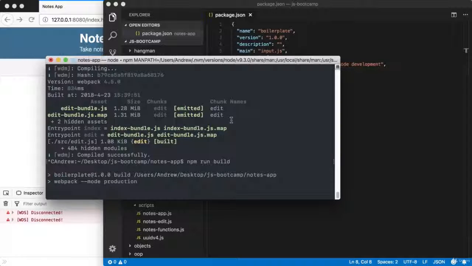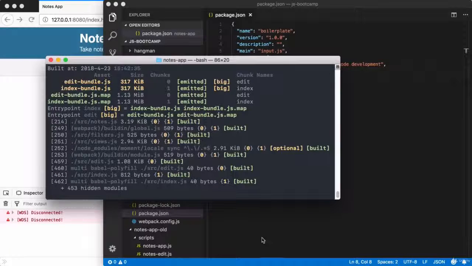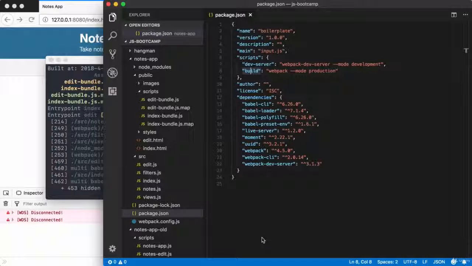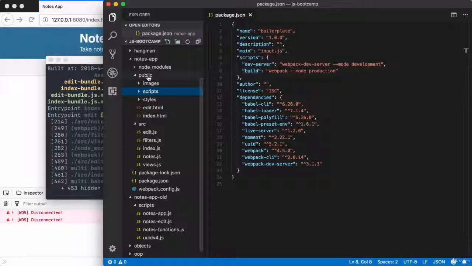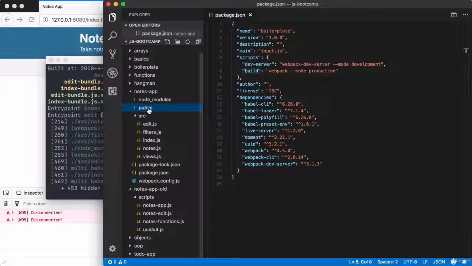It's not like we're trying to make a change and see it on the fly. We're just running this thing maybe once or twice a day. It looks like we're all done. If I switch over to the editor, what do we get? We get our bundle files, one for each HTML page, and we get our source map files as well. We are now ready to deploy this app to production. You could do that by taking the public folder and deploying it.